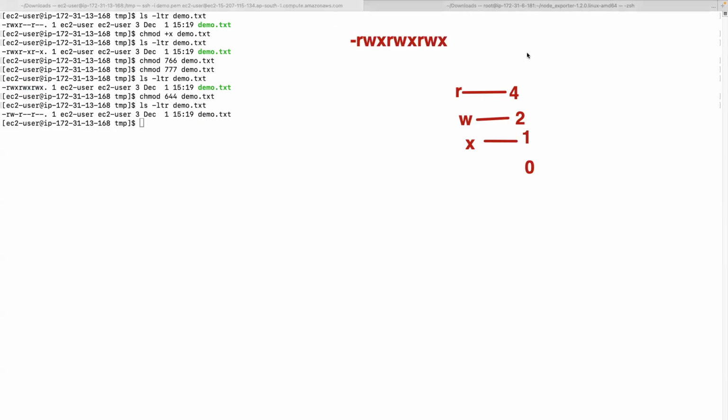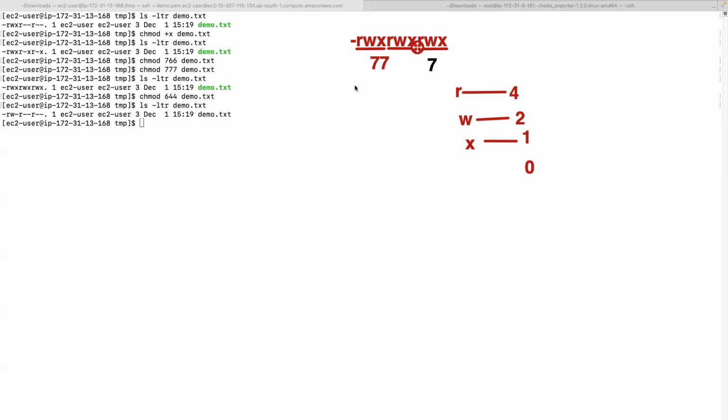Okay. Now this is the owner's permissions, these 3 characters. These 3 characters are the group's permissions. These 3 characters are others. So if you want read, write, execute, the first value will be 7. Read, write, execute: when you add it, it will become 7.